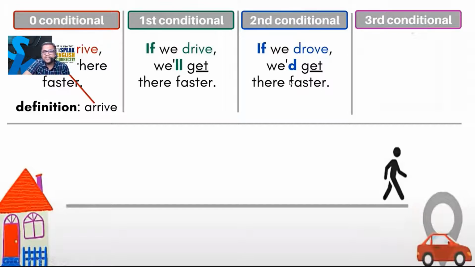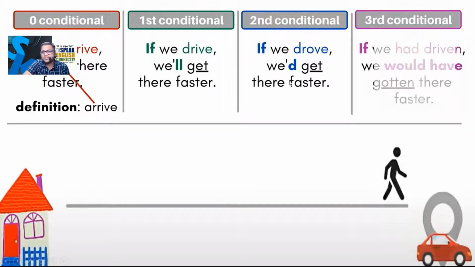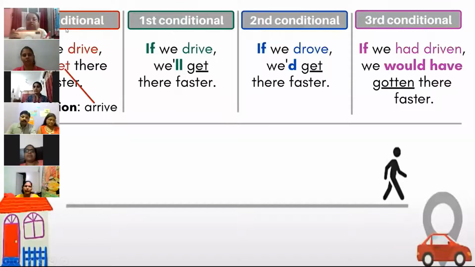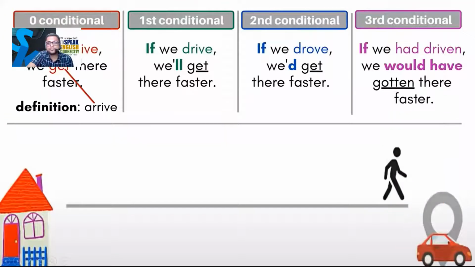But why are you saying driven? It's driven. If we had driven, we would have gotten there faster. Or you can say got also. That's a different part, but you can say both.